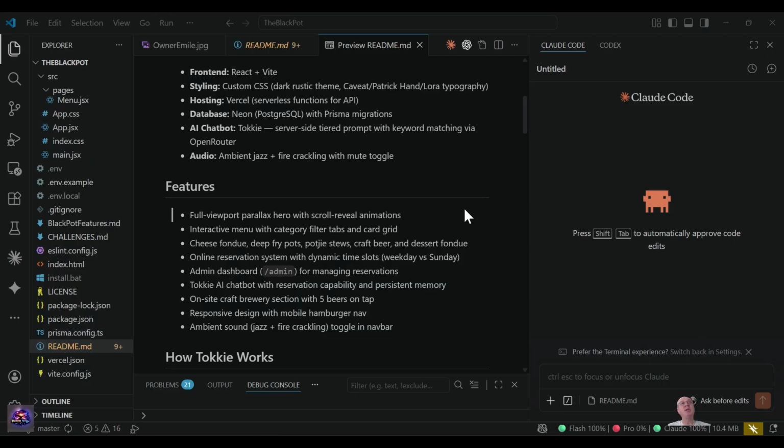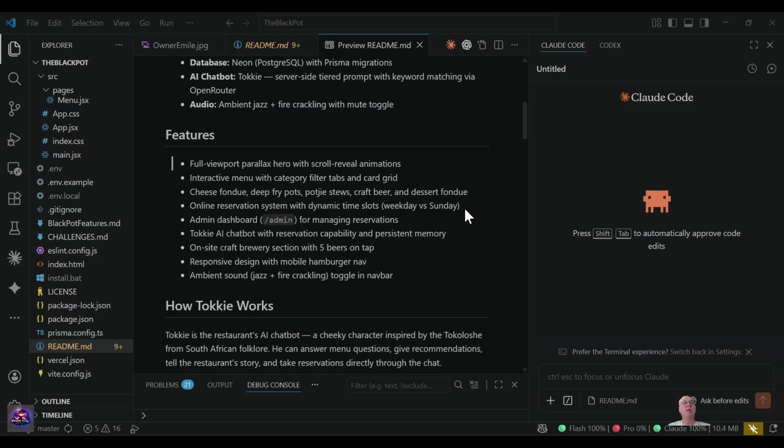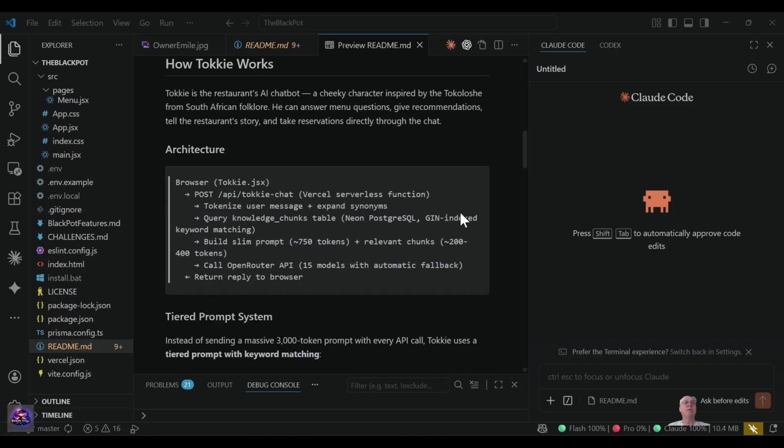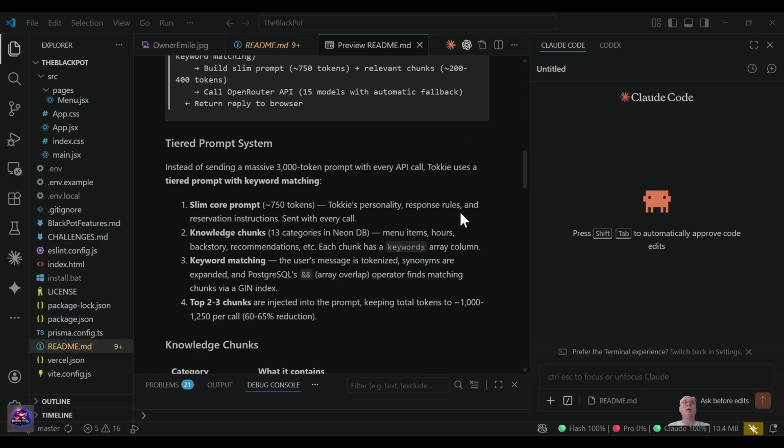So here's the features. This is a bit technical for beginners, so I won't go through this right now, but the Academy course will cover it, and I'm always there to help with questions. How Toki will work, what its architecture is, and how its prompting works. And we do a Neon database with knowledge chunks, so that this knowledge is found quickly and efficiently and in the context.